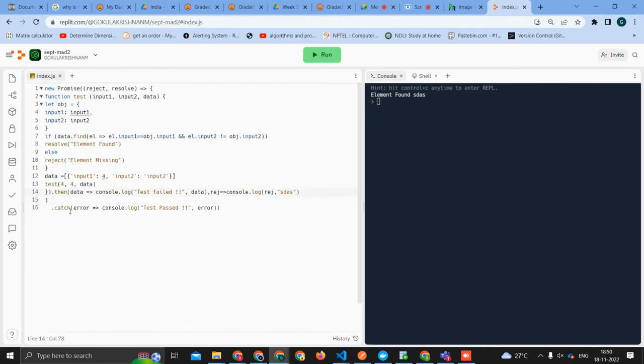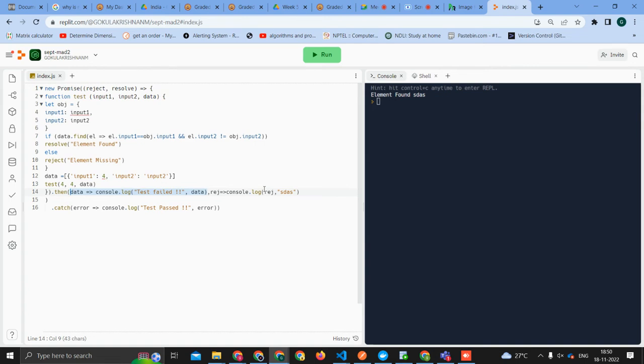So it says element found and SDAs. I understand where you're coming from. You remember in the fetch functions we used to have two dot then. But with promises you just need one dot then. You have two functions inside the dot then. This console log is a different one. This is one function and the other one is another function.